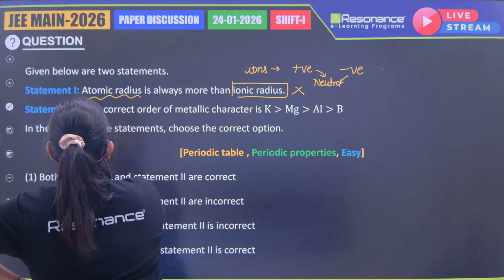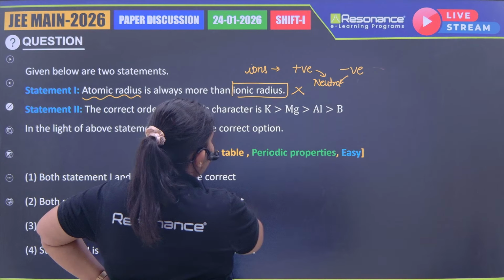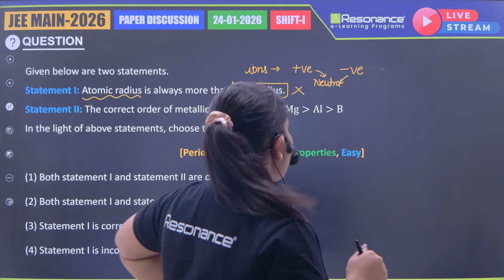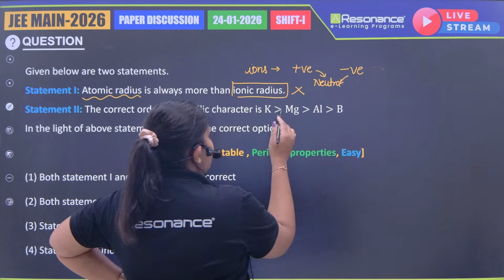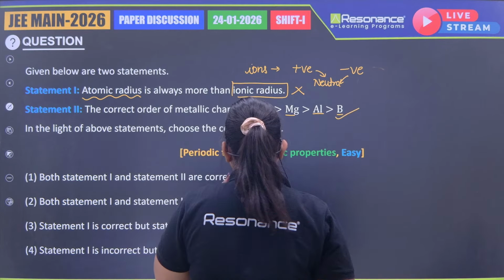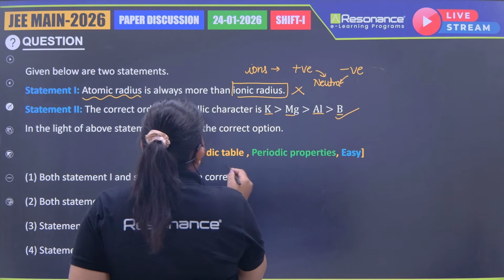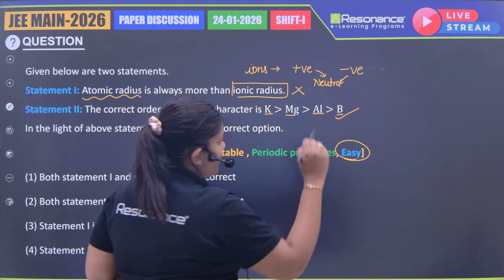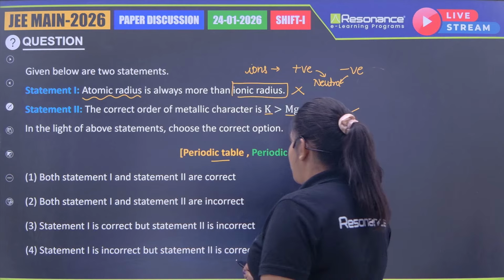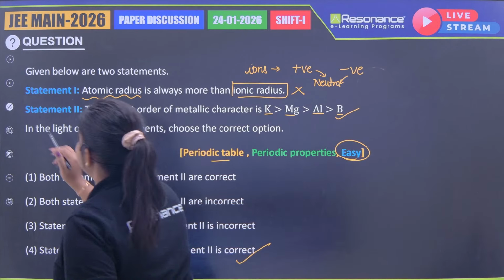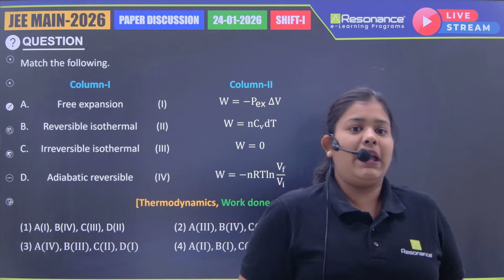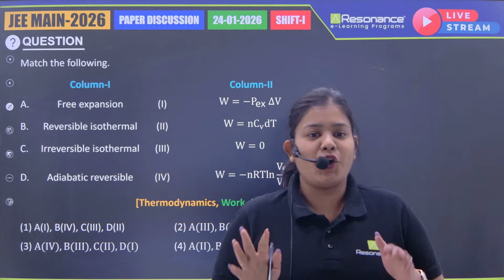So the second statement, the correct order of the metallic character. If I talk about the metallic character, it increases from top to bottom and decreases from left to right. So potassium is the highest, then magnesium, then aluminium, and then boron. So the second statement seems to be correct. This is from the periodic table and the level is really easy. So let's choose our answer: statement 1 is incorrect and statement 2 is correct. Easy question, and this time NTA has really focused on the periodic table and chemical bonding.